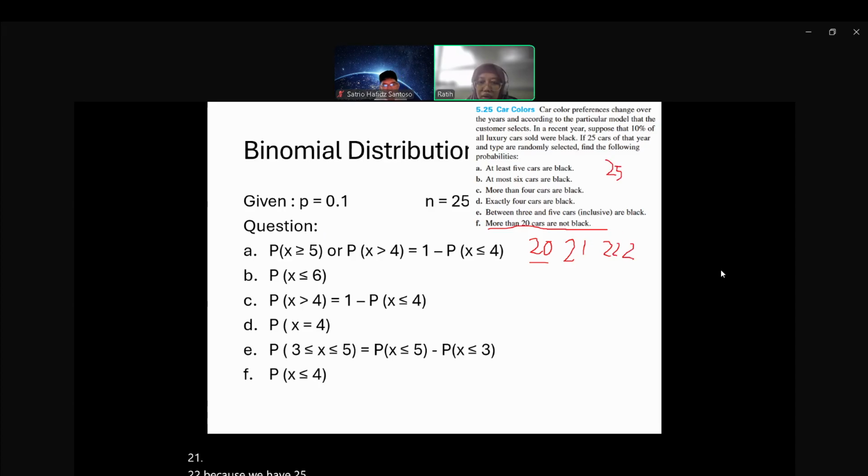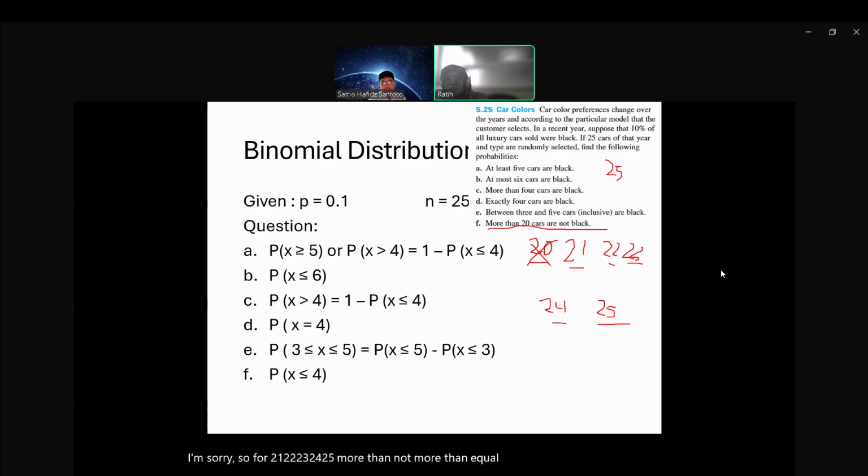So 23, 24, and 25. More than. Lebih dari. More than. I'm sorry. So for 21, 22, 23, 24, 25, more than. Not more than. Equal to 20 cars.